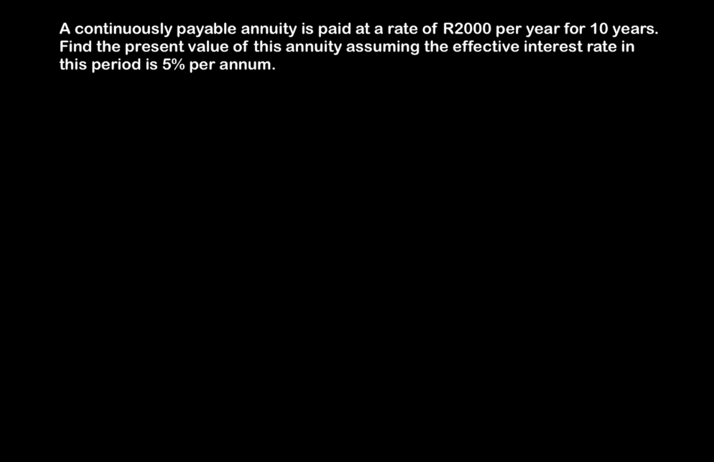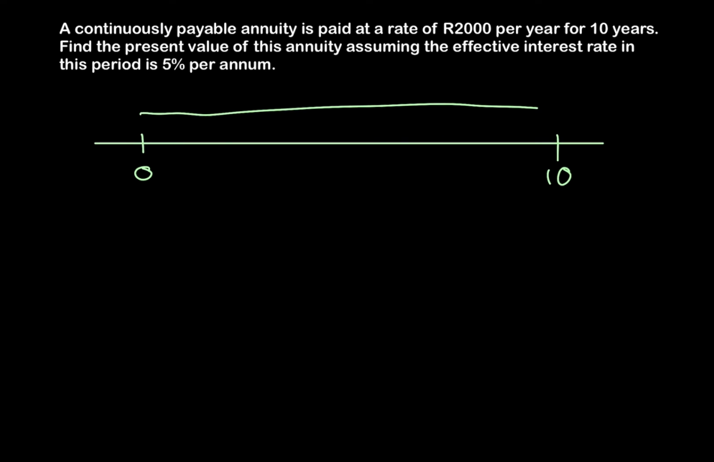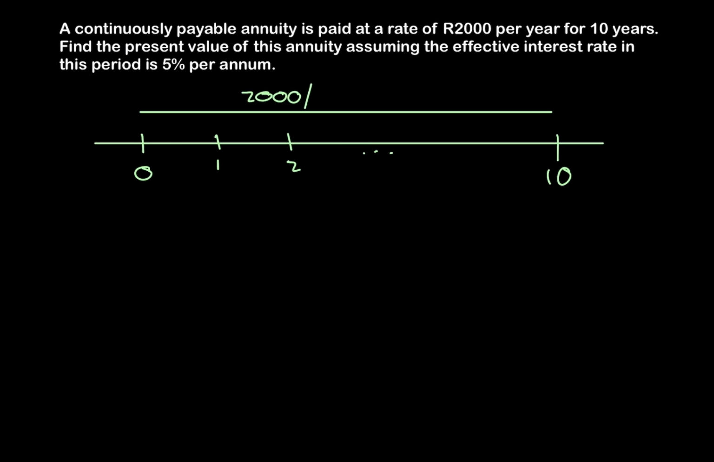A continuously payable annuity is paid at a rate of 2,000 Rand per year for 10 years. Find the present value of this annuity, assuming the effective interest rate in this period is 5% per annum. Okay, so once again, let's draw a timeline. So our time period is from 0 to 10 years, and this is a continuously payable annuity where we have 2,000 Rand per year, and that's for 10 years, and our effective interest rate is 5% per annum. Okay, so let's set up an equation of value.